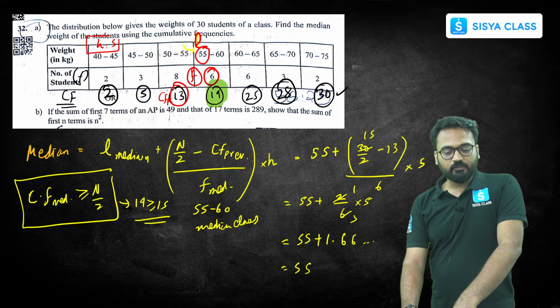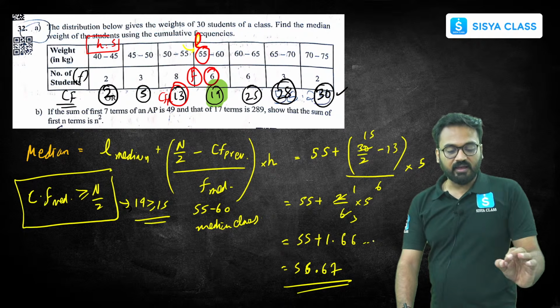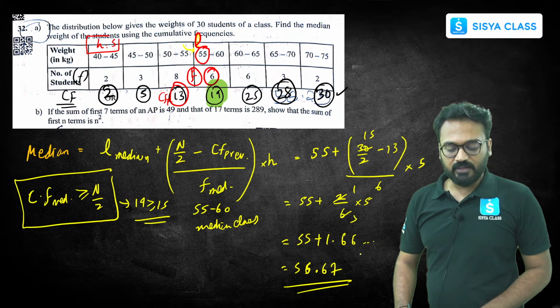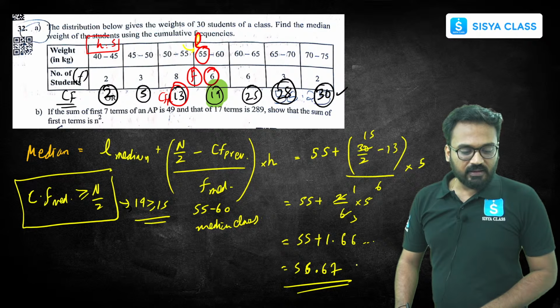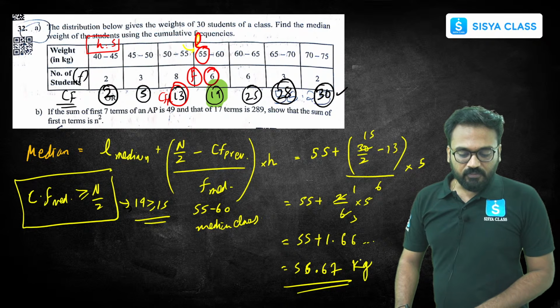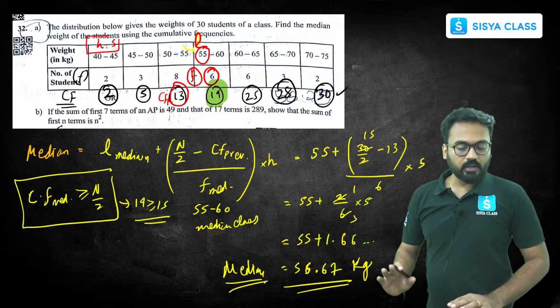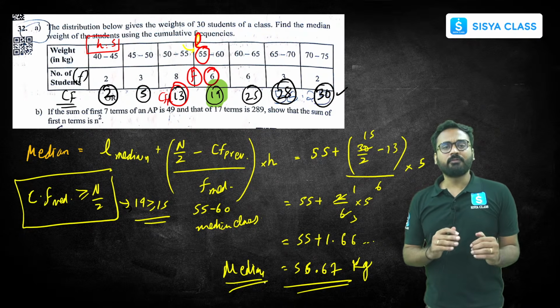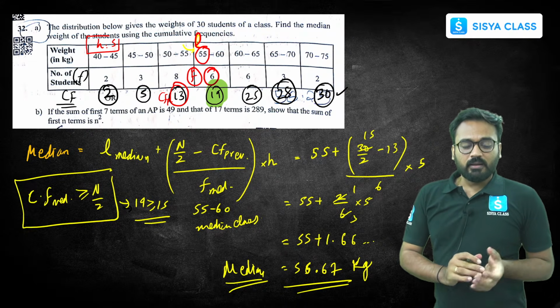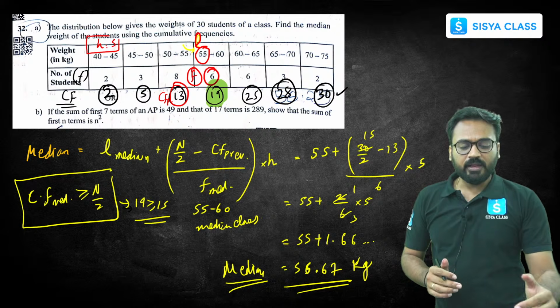55 plus 1.67 is 56.67. That's the exact answer, 56.67 or 56.66. This is the median. In this way, you'll have to do it. This formula is very important for you all to remember. If you know the steps, then this will be very easy for you to solve.